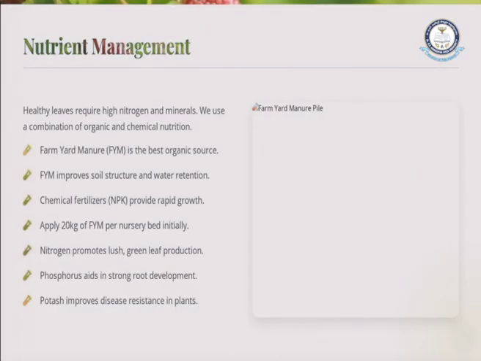If we talk about the organic source, we are seeing farmyard manure, that means FYM. This FYM will improve the soil structure and also help in water retention. And the chemical fertilizers are being used for rapid growth. We apply 20 kgs of farmyard manure per nursery bed initially.